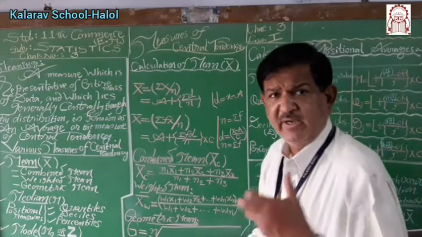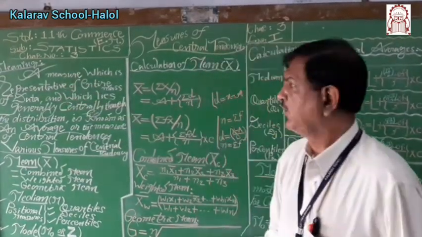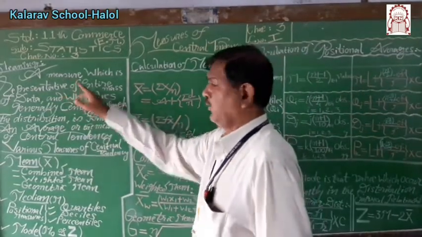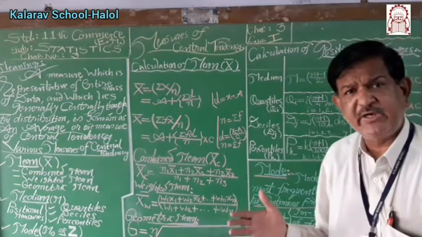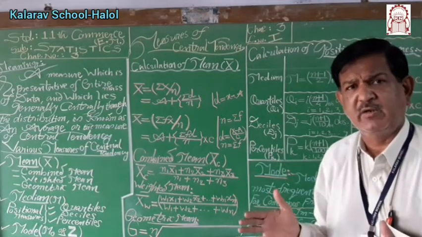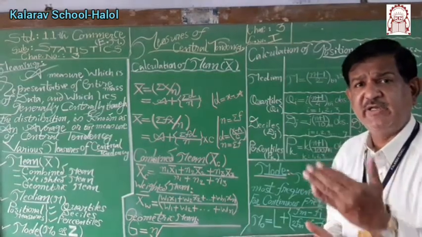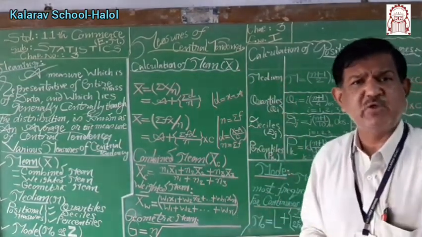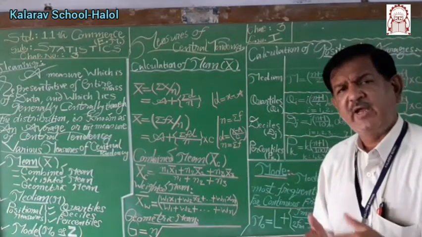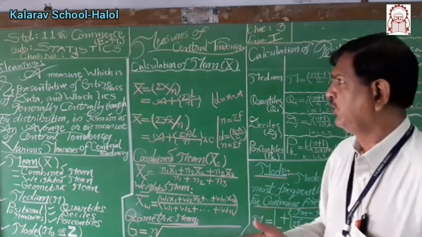Now what is the meaning of this word, central value or central tendency? A single value or a measure which is the representative of the entire mass of the data. We can say average height, average weight, average temperature, average rainfall, average marks obtained by the students, etc. Average production, agricultural production, industrial production.